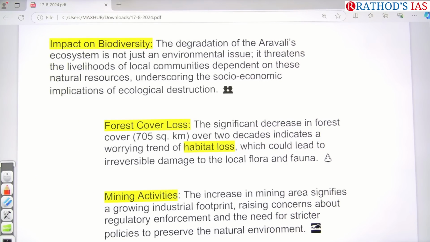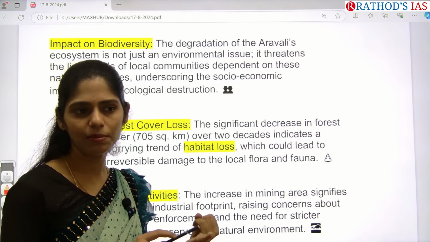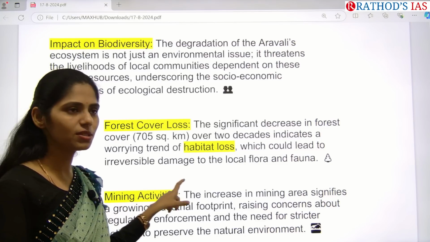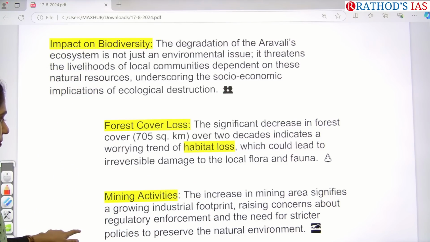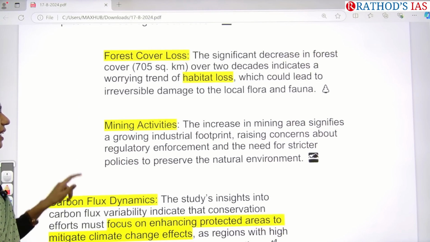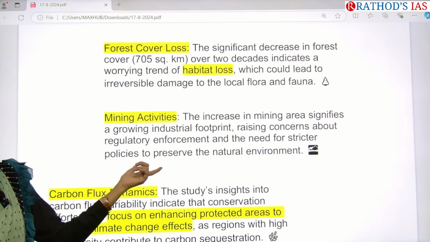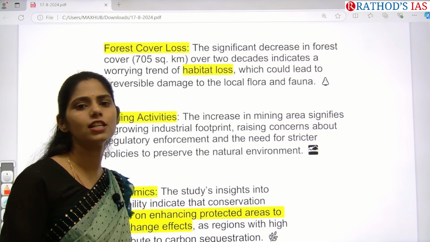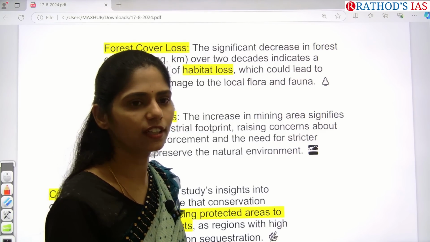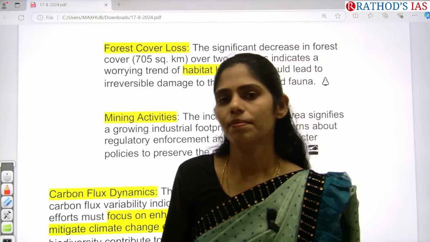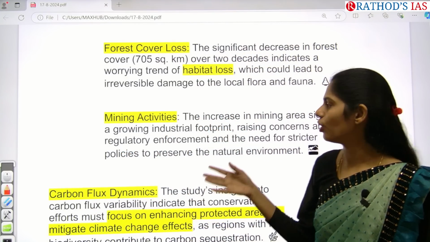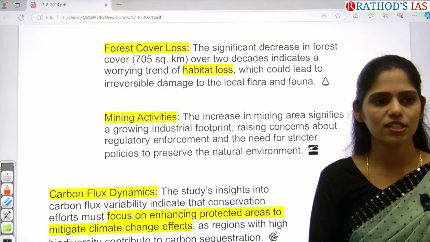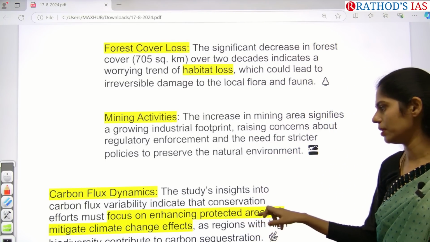So whenever forest loss is happening, what happens? There will be loss of animals, loss of fauna, and that will lead to irreversible damage. We can't reverse it. And next one is, because of these mining activities, there is no proper regulatory enforcement. Whenever we have a very important or ecologically sensitive area, we need to follow the rules and regulations. But we can understand that there is no proper enforcement of laws and regulations happening here. So we need to come up with proper enforcement of policies to ensure a safe environment.